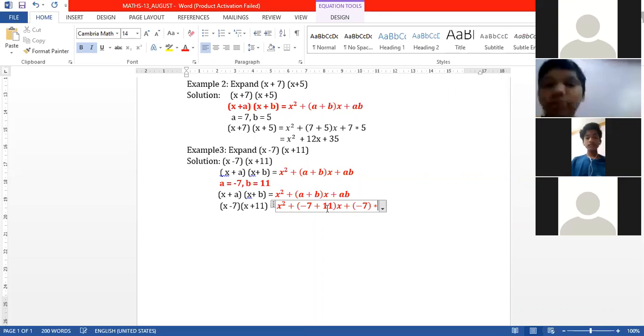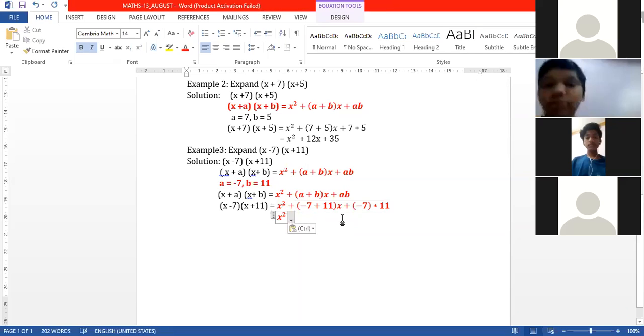into 11. Now students, you are observing here, this answer will become x square, and minus 7 and plus 11, both are unlike signs. If signs are different, we want to do subtraction. 11 minus 7 is 4. After subtraction, we check which value is the greater value, that sign we write here. 11 is the greater value, that sign is plus, so I can write plus 4.